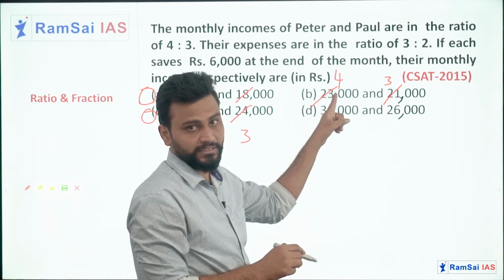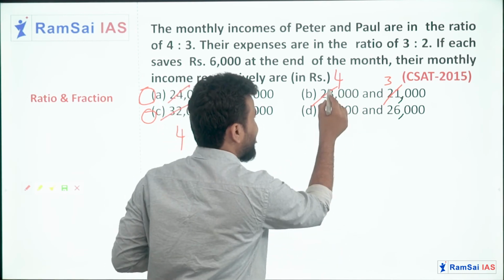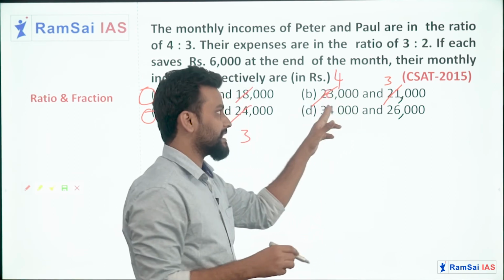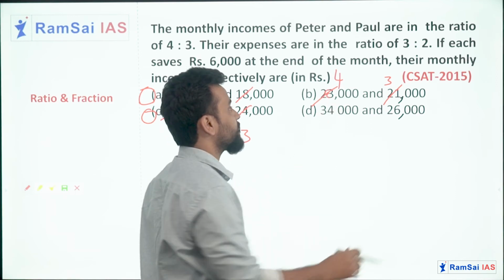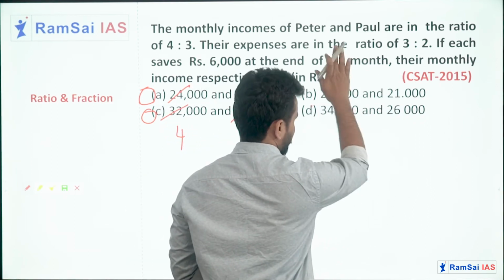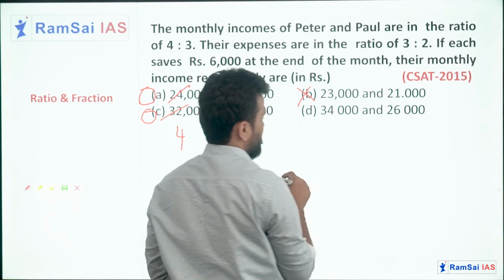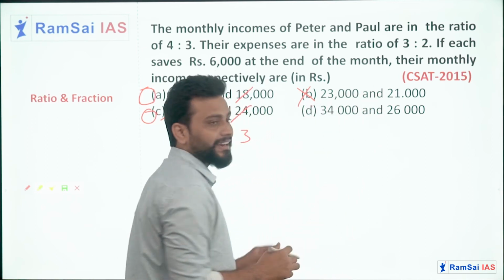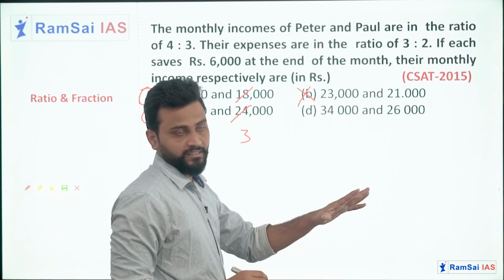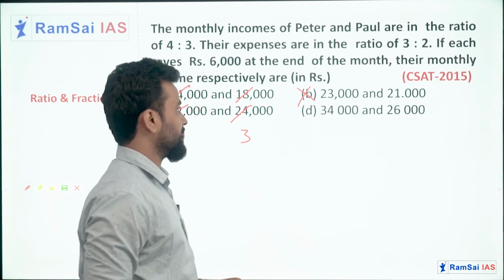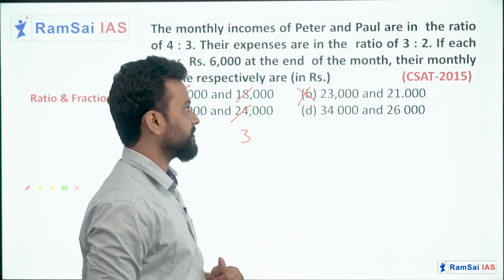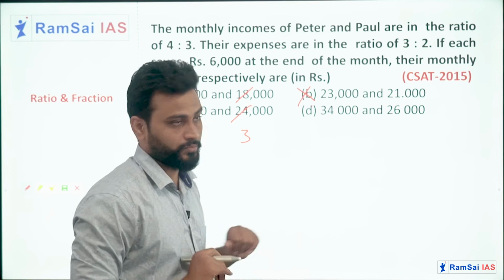It should be 28 but not 23. If it is 28,000, I can consider option B as well, but here we have only 23, so I can eliminate option B. Are you getting my point? See, 23 and 21, they are not in the ratio of 4:3, right? Of course, they are co-primes, they will not have the same common ratio.